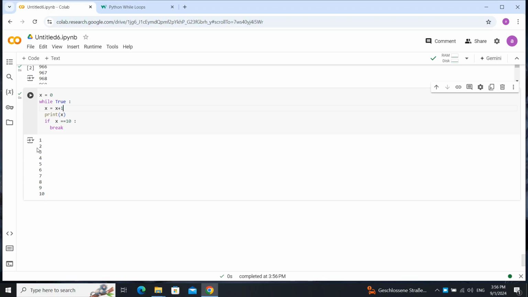While true is one of the trickiest and hardest loops you can use. I don't prefer using it because if you write something wrong in it and the loop goes infinite, your code crashes, and sometimes your computer or your server could crash too.